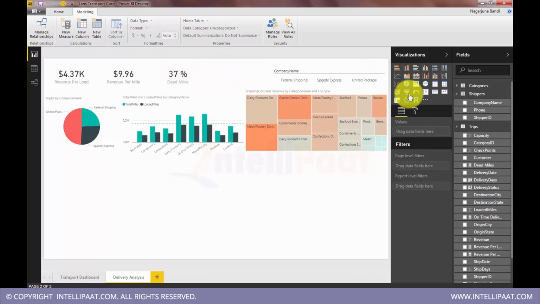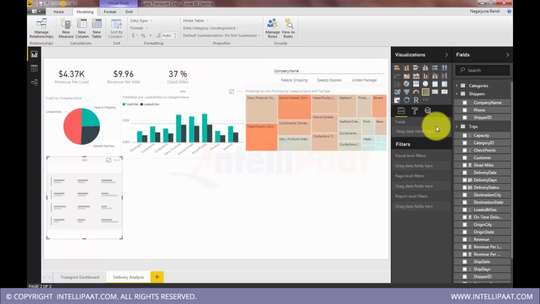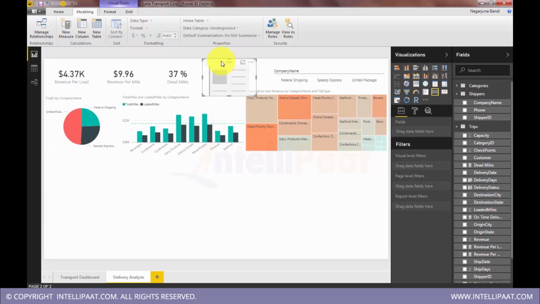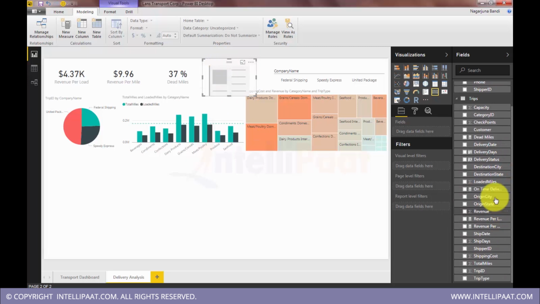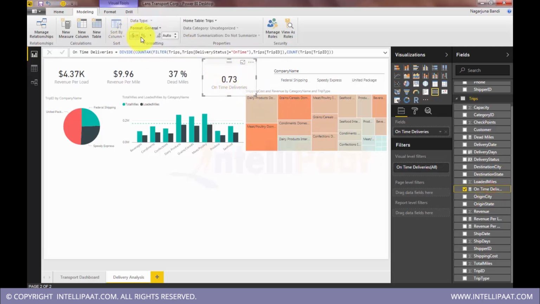Go put a card here, not multi-card, single row card, and drag that newly composed measure onto this. Where is that newly composed measure? On time deliveries. Convert this to percentage. There we go, 72.85% of on time delivery, which is very good.